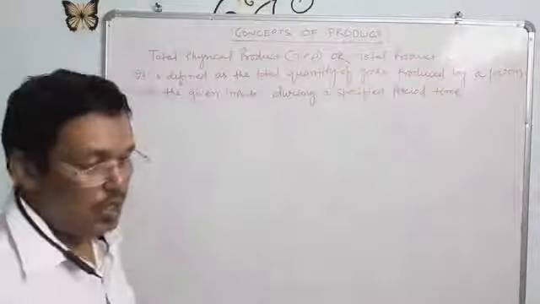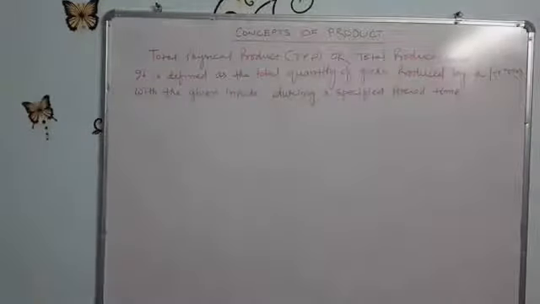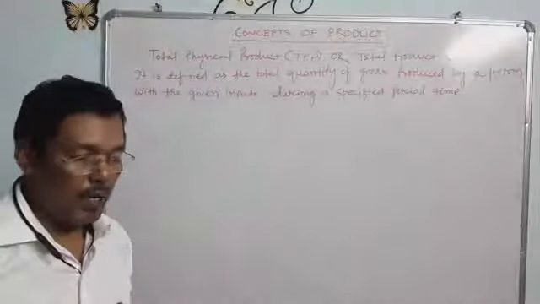That means the duration of the production process is called the specified period of time. So now it is clear what the total physical product or total product is: the total quantity of goods produced by a firm with the given inputs during a specified period of time.